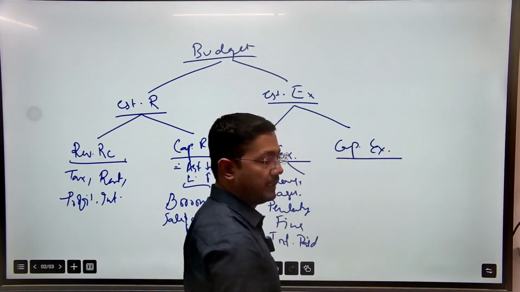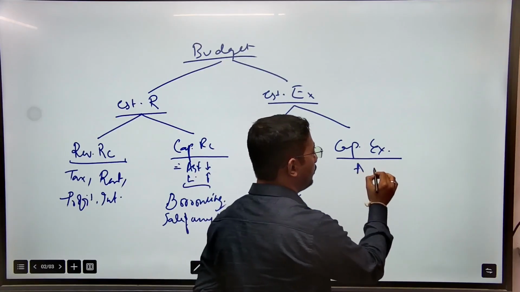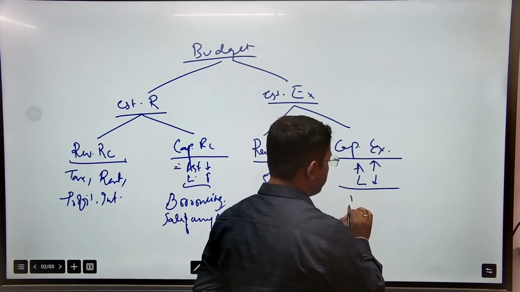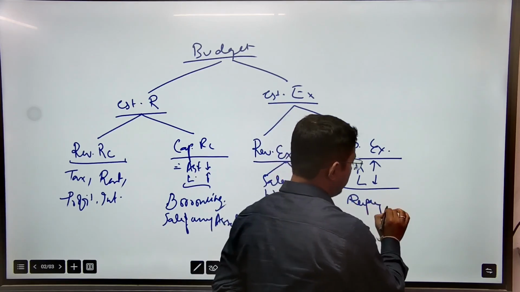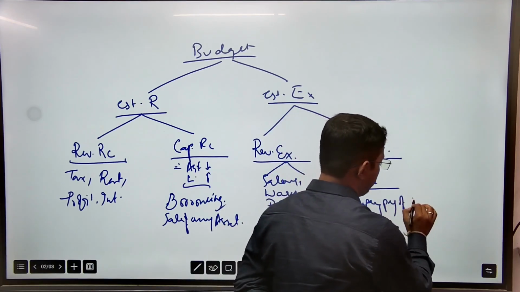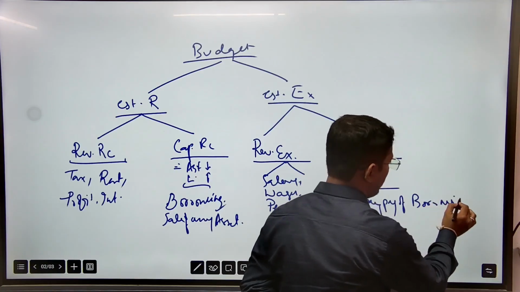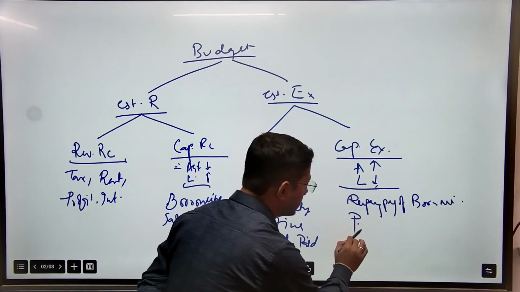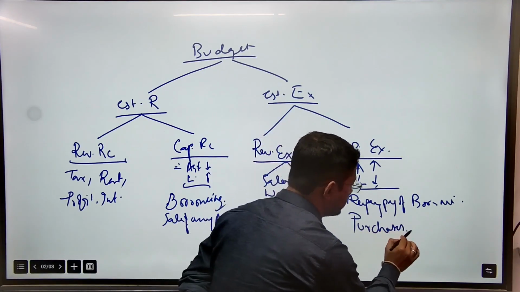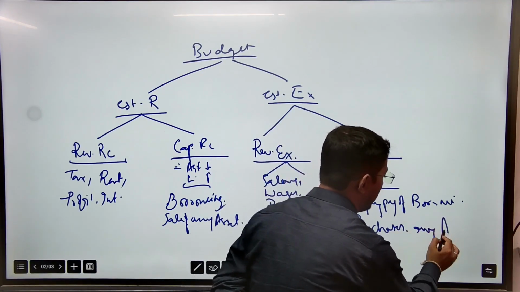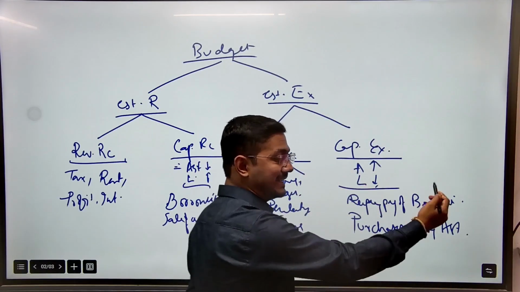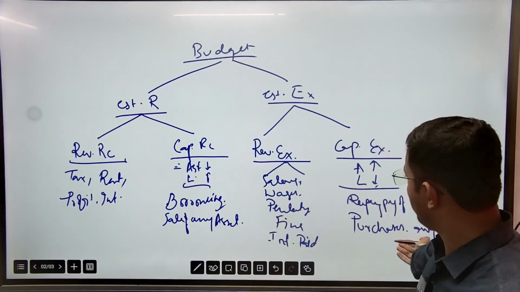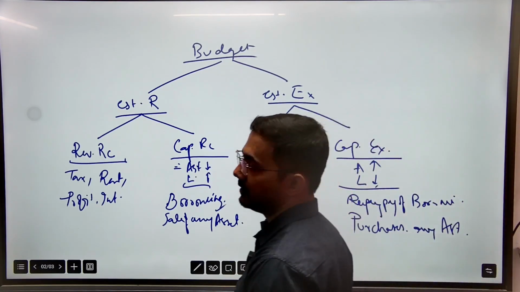Whereas capital expenditures are those expenditures due to which an asset increases or liability decreases, like repayment of loan, repayment of borrowing. If the loan once taken has been returned, the liability decreases. Or if the government of India purchases any asset, that will increase the government's assets and money will go. Such types of expenditure are known as capital expenditure.